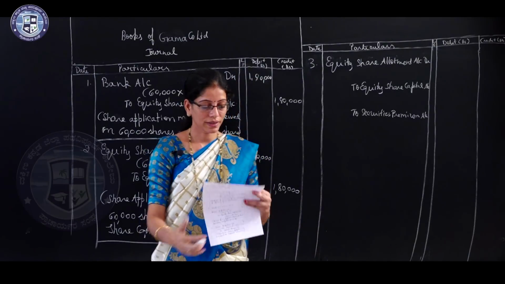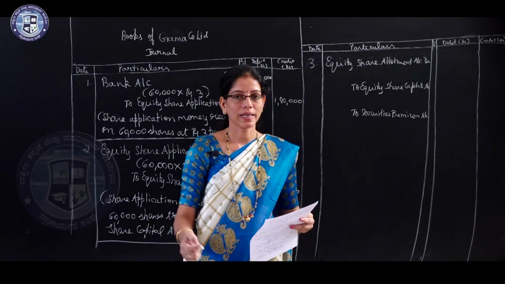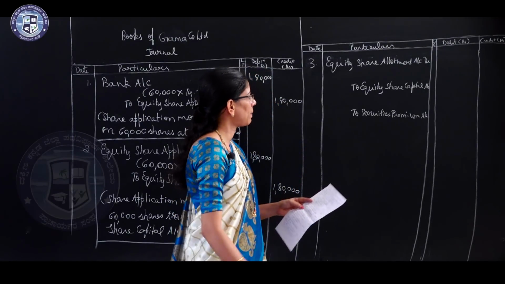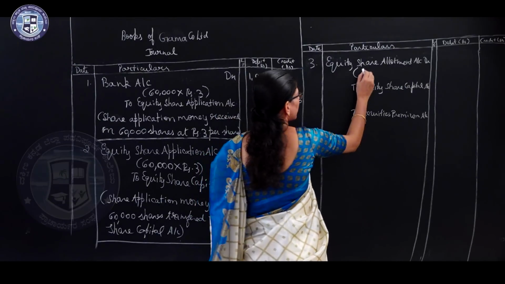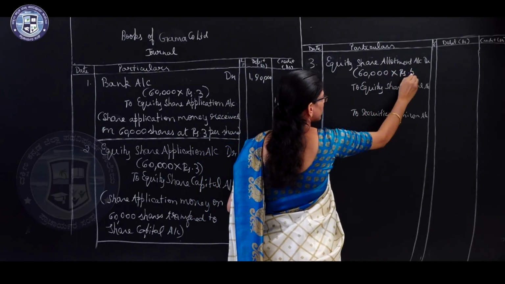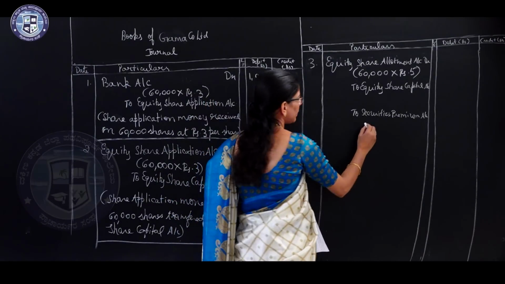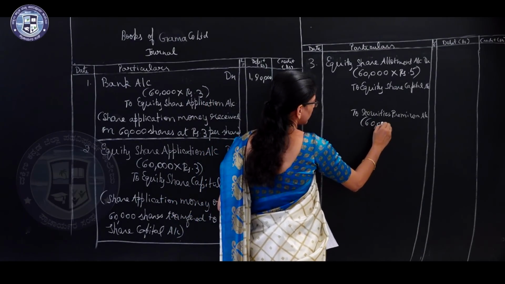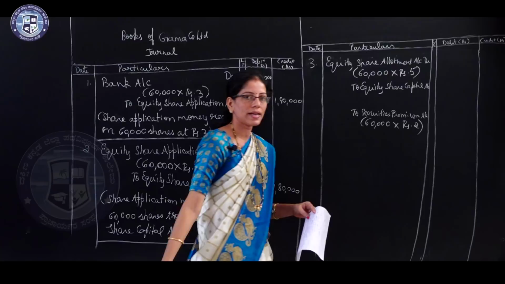In the question it is given that in the second stage rupees 5 including premium has to be collected by the company. So, here number of shares 60,000, total amount to be received rupees 5. Under securities premium account, out of this rupees 5, rupees 2 is considered as premium.